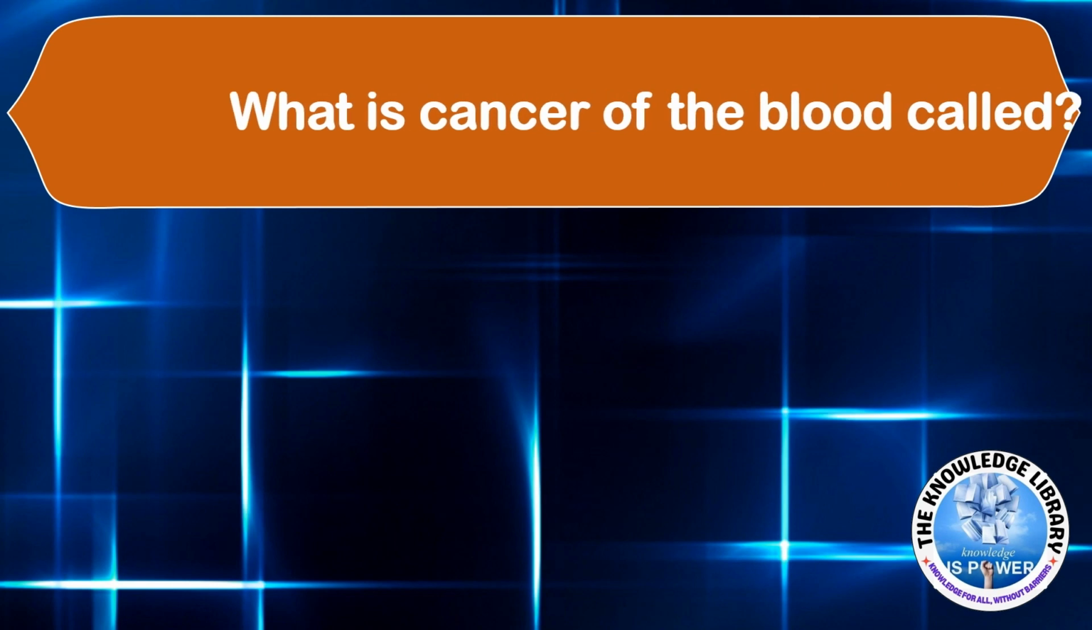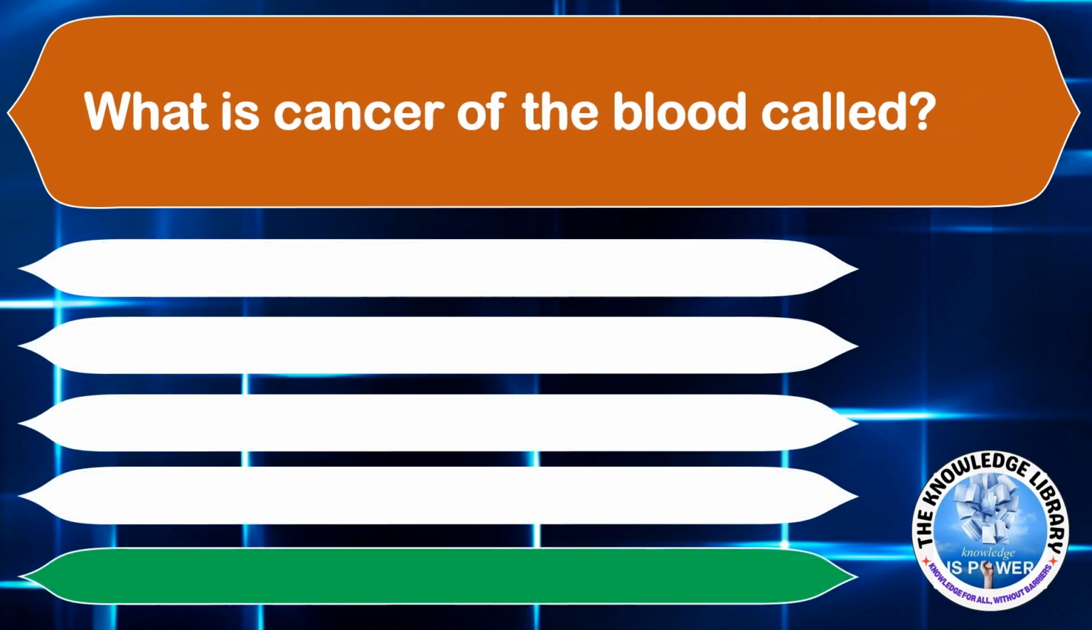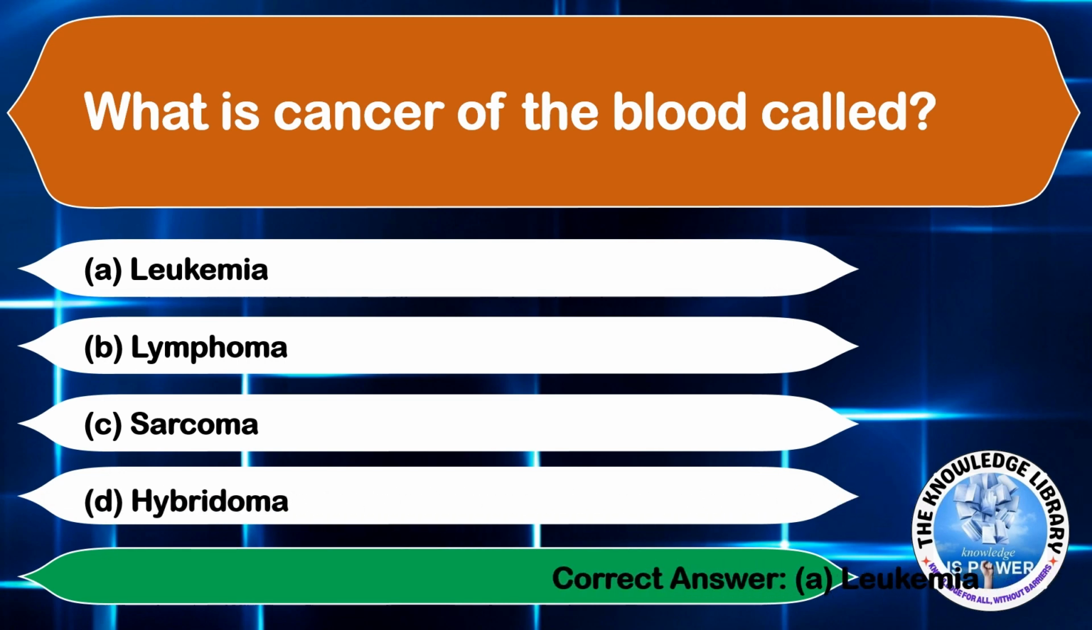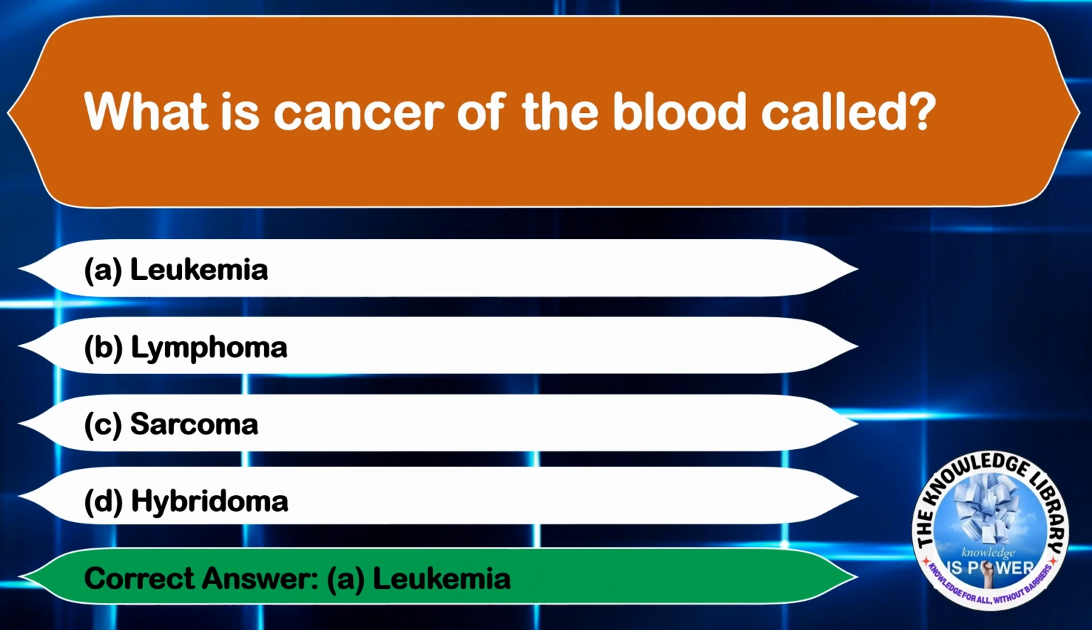The next question. What is cancer of blood called? Option A, leukemia. Option B, lymphoma. Option C, sarcoma. And option D, hybridoma. The correct answer is option A, leukemia. Moving on to the next question.